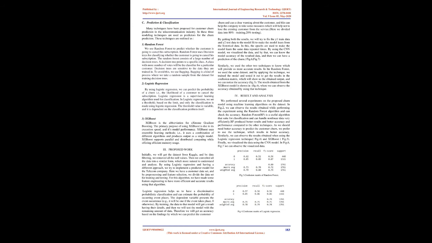Here we have a customer data set, and by pre-processing and feature selection, we divide the data set for training and testing. For this algorithm, we have made some feature engineering to have more efficient and accurate results using that algorithm. Logistic regression helps us to have a discriminative probabilistic classification and can estimate the probability of an event taking place. The dependent variable represents the event occurrence, e.g., it will be 1 if the event takes place, 0 otherwise.